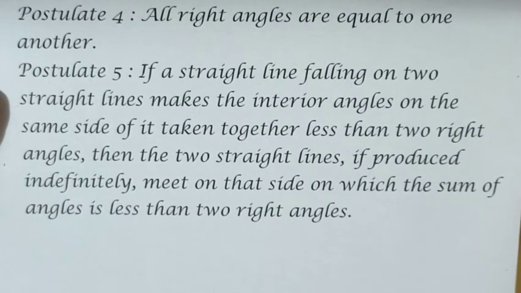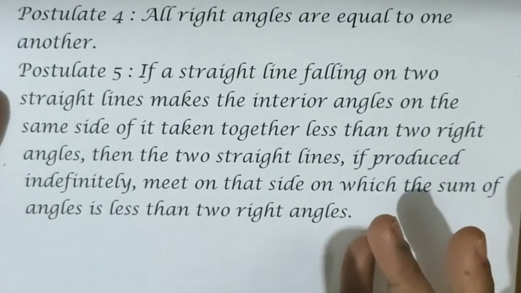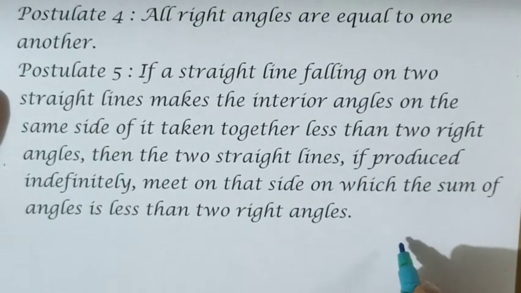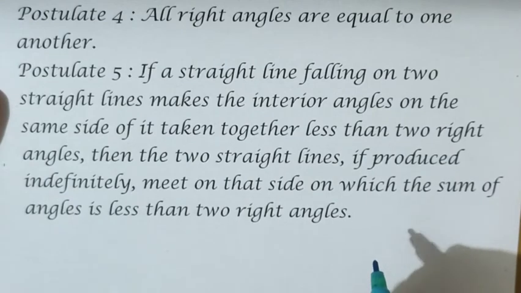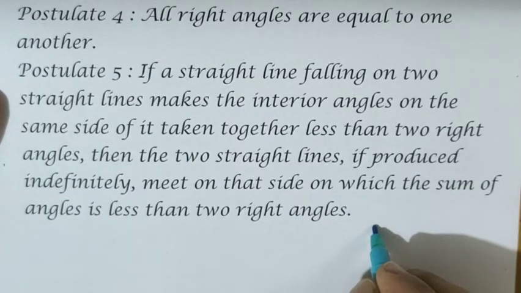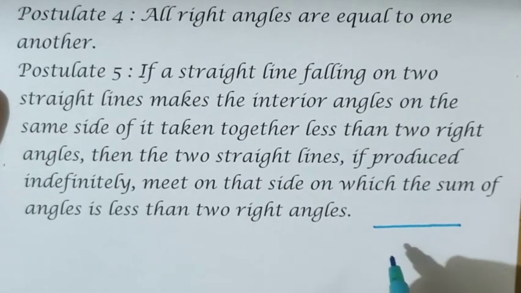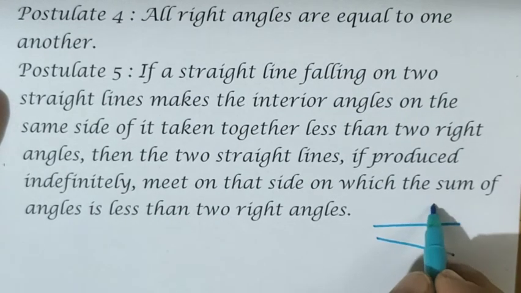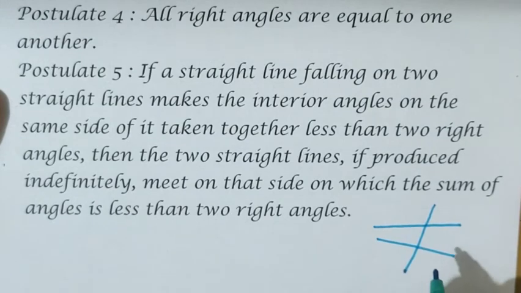Don't get confused after seeing the long statement. What is the meaning of this one? It means if a straight line falling on 2 straight lines, so I'll draw one straight line like this, and another one like this, and a straight line falling on this, right? Now you know the concept of parallel lines, the same concept only he is telling in a different way.